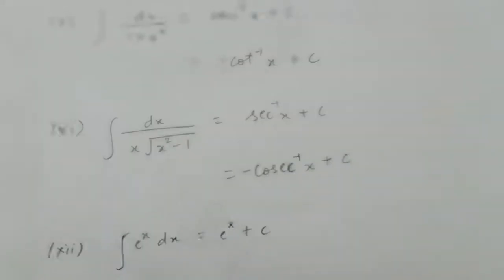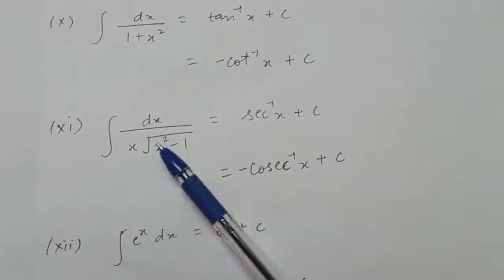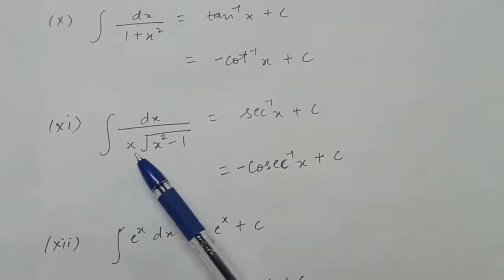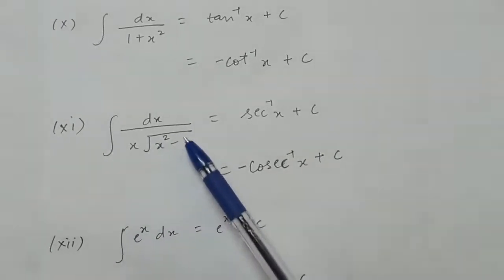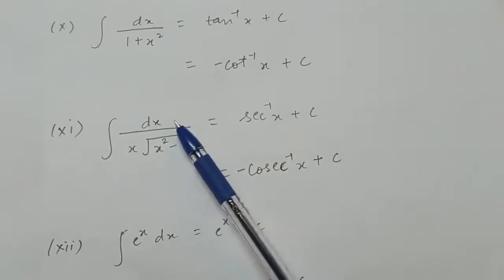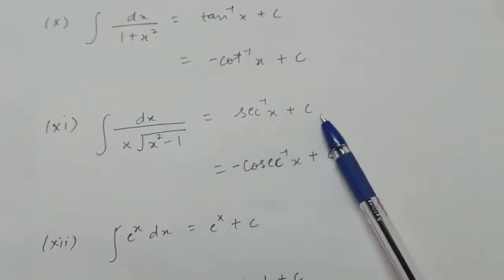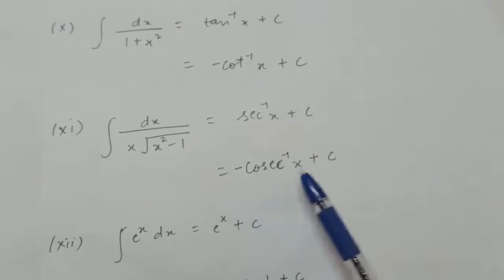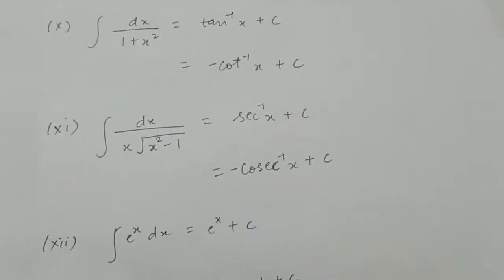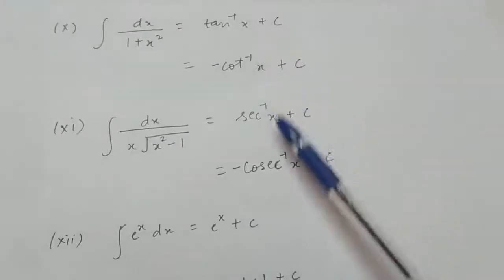Now similarly you will get this formula that integration of 1 upon x into root x square minus 1 with respect to x is either secant inverse x plus c or minus cosecant inverse x plus c. We can use any of these formulas according to our need.